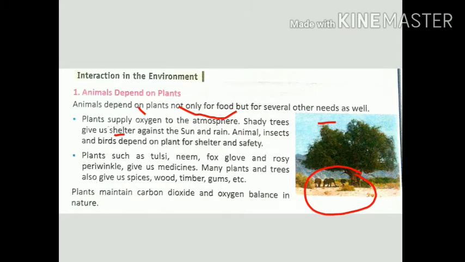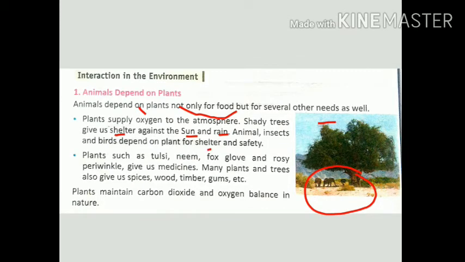So it saves them from the sun and rain. Animals, insects and birds depend on plants for their shelter and safety. All kinds of birds sit on the branches of the plants.